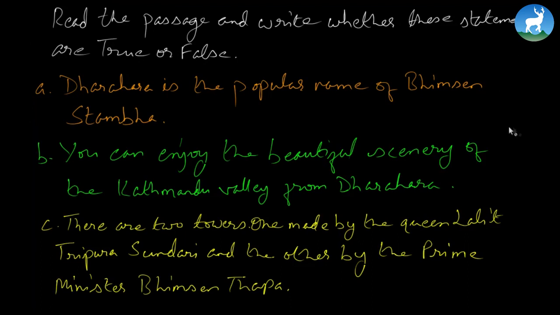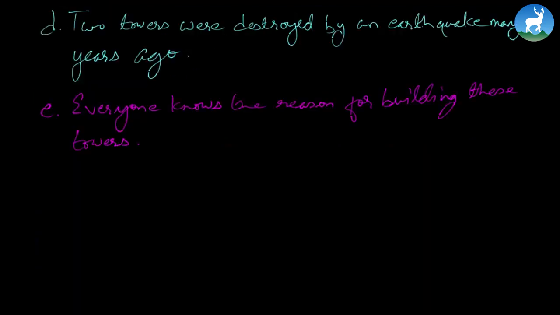Here are 5 statements that follow. Read the passage and write whether these statements are true or false. A, Dharara is the popular name of Bhimsen Stamba. B, you can enjoy the beautiful scenery of the Kathmandu Valley from Dharara. C, there are 2 towers, one made by Queen Lalit Tripura Sundari and the other by Prime Minister Bhimsen Thapa. D, 2 towers were destroyed by an earthquake many years ago. And E, everyone knows the reason for building these towers.